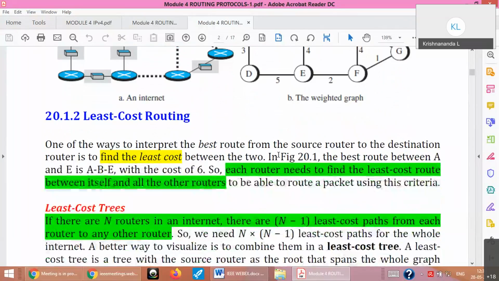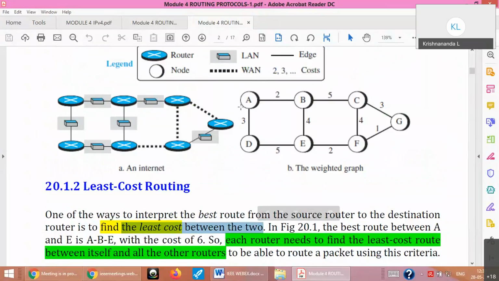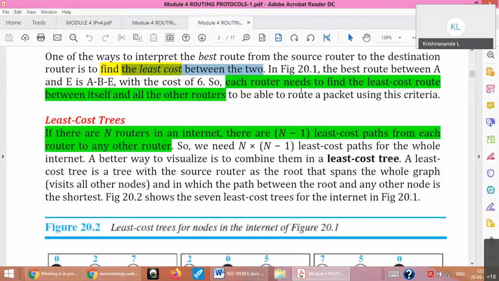Okay, you should optimize that. That's all. So what is the easy way? You find the least cost path between the two, that is source and the destination. Each router, that is each of these routers, should find the least cost path from itself to all other nodes. So that means you are able to connect to everybody else. That is called as least cost.